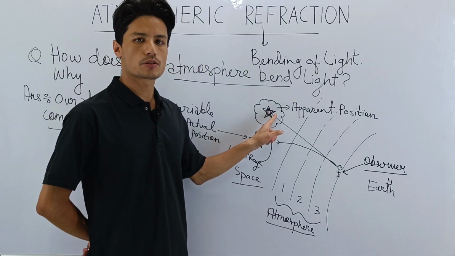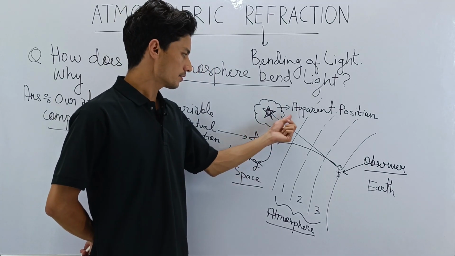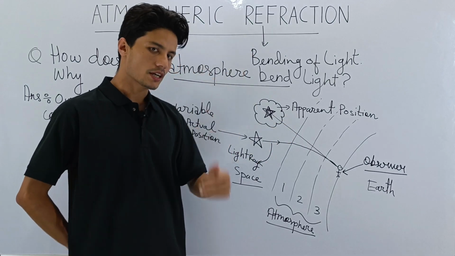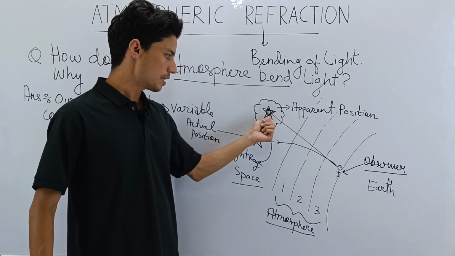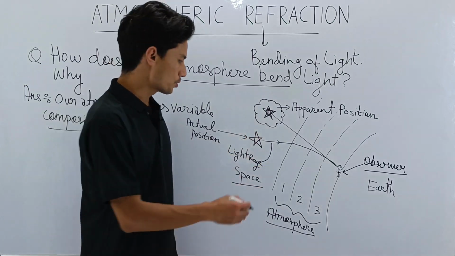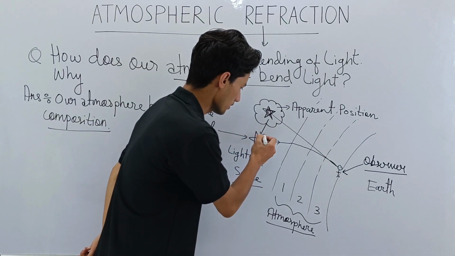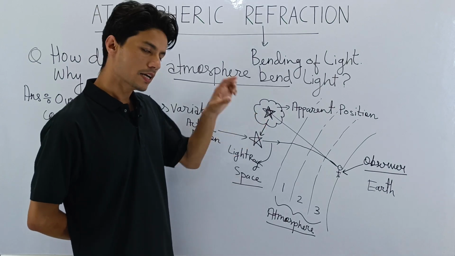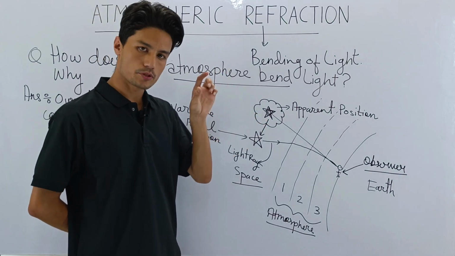This is never the actual position. This is the apparent position. Remember, the actual position is always below the apparent position. So the actual position is below here. This is a fact, remember. The actual position is below the apparent position.